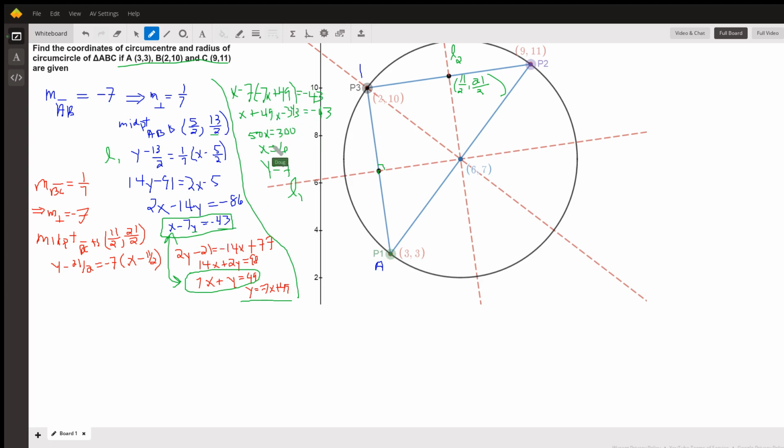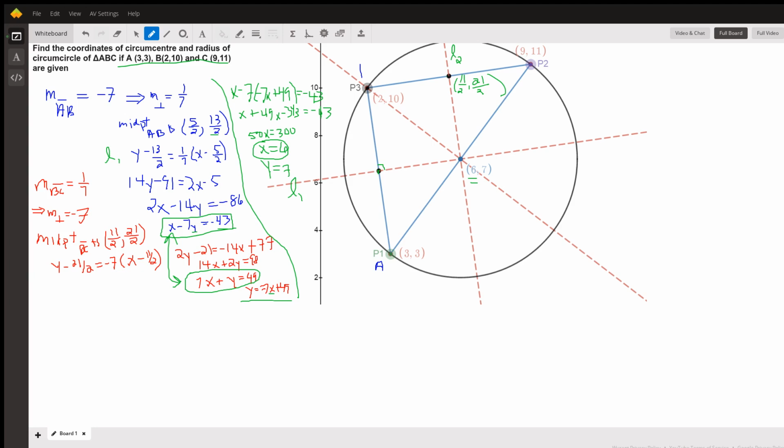Solve for x. Guess what? We get 6, which matches what this graph shows. And y equals 7, because I can put 6 in for this x right here. And -7 times 6 is -42, and -42 plus 49 is 7.